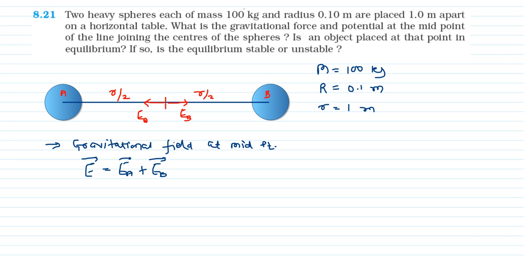But both are in opposite directions, that is, GM upon R by 2 whole square, this is EA, in the minus direction, so it is minus R cap, plus GM upon R by 2 whole square plus R cap.